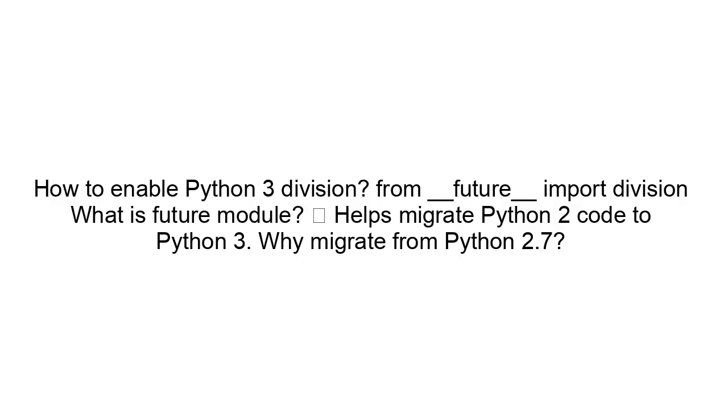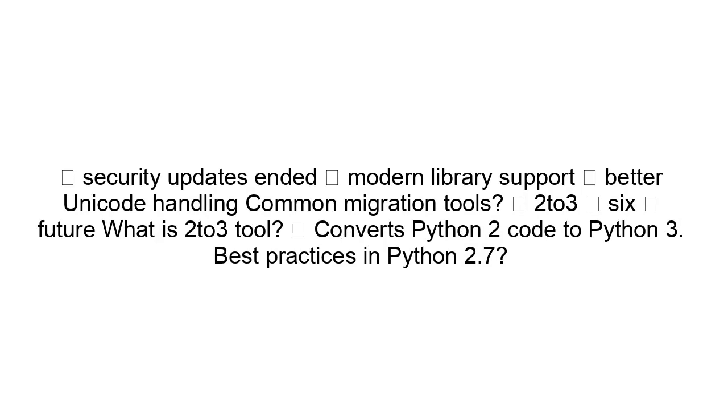What is the future module? It helps migrate Python 2 code to Python 3. Why migrate from Python 2.7? Security updates ended, modern library support, better Unicode handling. Common migration tools? 2to3, six, future. What is the 2to3 tool? It converts Python 2 code to Python 3.